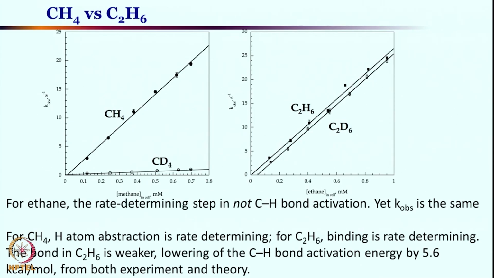In any case, the C-H bond dissociation is not the rate determining step, but the approach of ethane, or diffusion of ethane to the intermediate Q, is the rate determining step. For methane, diffusion was not a problem, but C-H bond breaking was the problem, right. For ethane, you can see that the approach of ethane towards Q is problematic or the most demanding. Okay. So a number of substrates one can study.